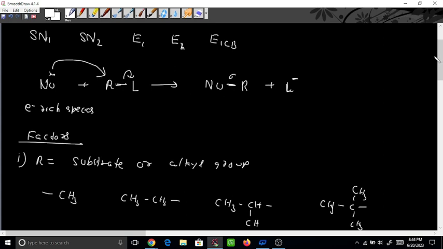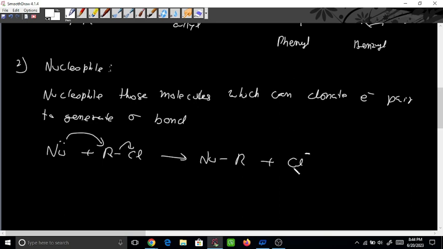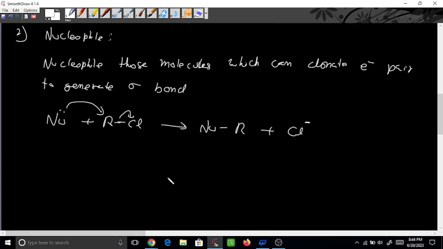So how will it happen here? Just take one example. Here there is one nucleophile, plus one substrate, suppose RCl. This lone pair can be used to generate a sigma bond. So we will generate one sigma bond between the nucleophile and this alkyl group, and from here this leaving group will leave and form a negative charge because the electron has been accepted by this molecule.